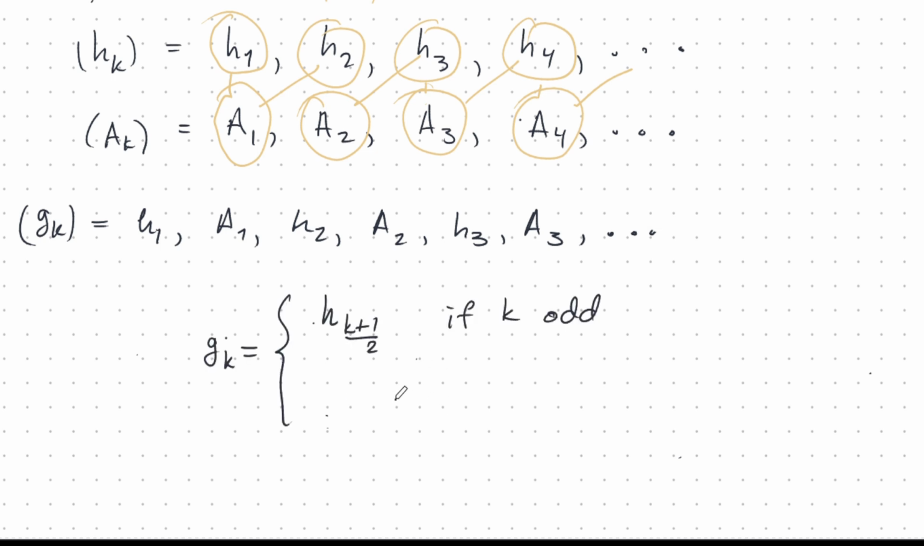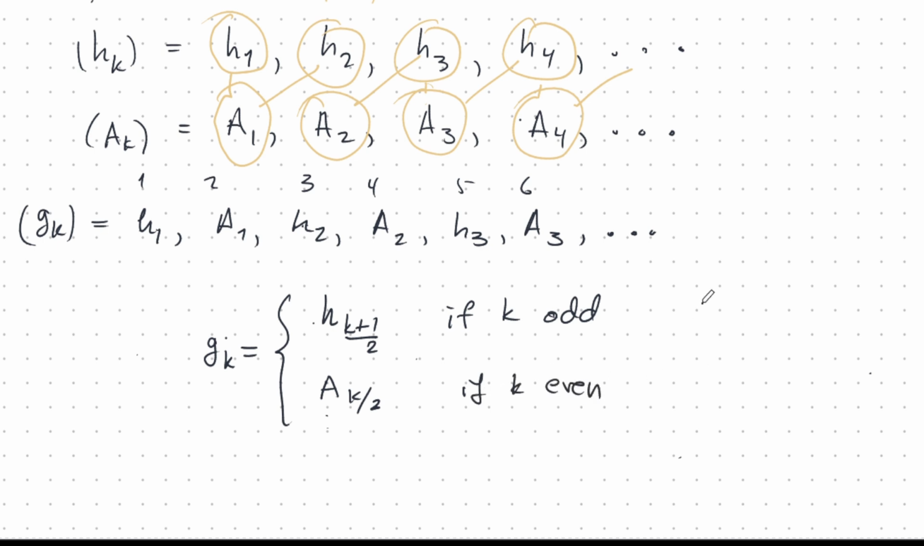So it's H of (K plus 1) over 2 if K is odd. So, okay, the odds, let's see, this is K: 1, 2, 3, 4, 5, 6. Okay, so odd is H. Yeah, 1 is H, 3 is H, 5 is H. So all the odds are H's and all the evens are A's. And the A is A of K over 2 if K is even.